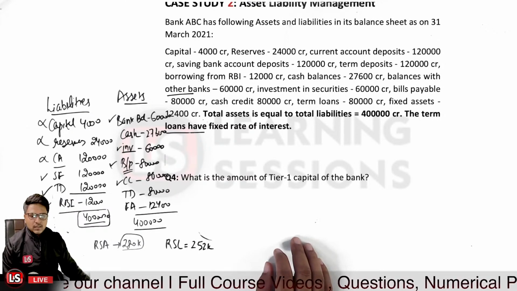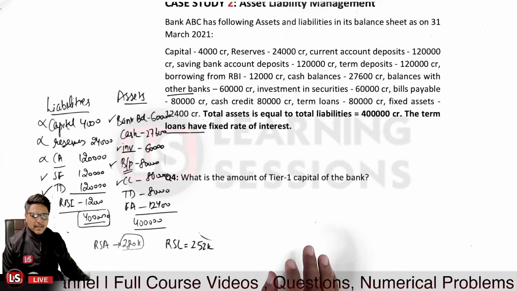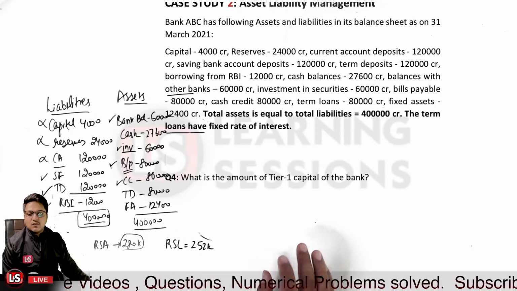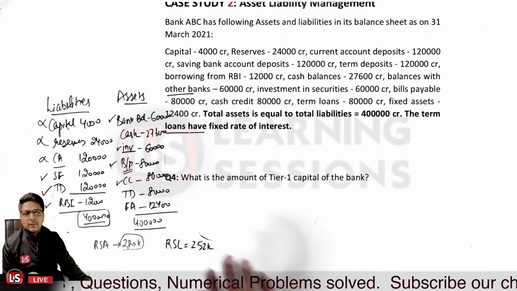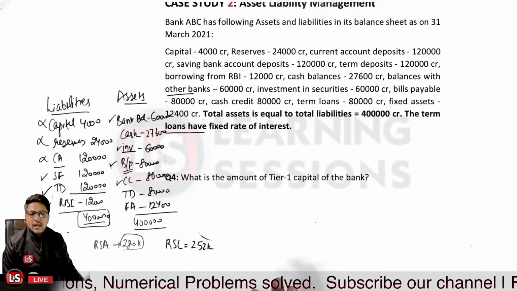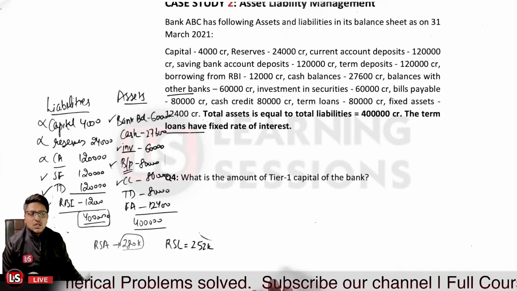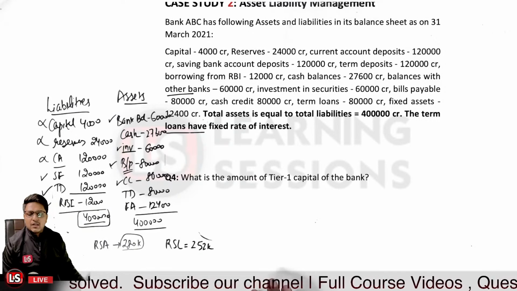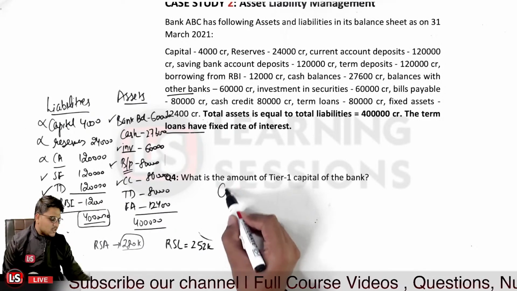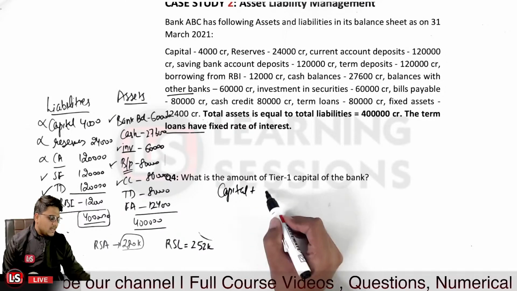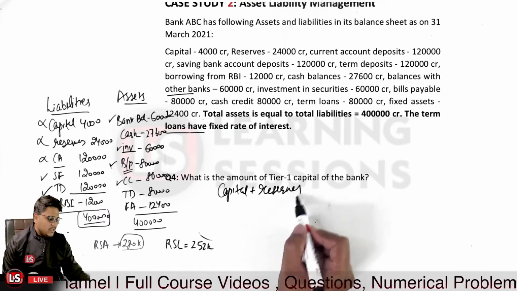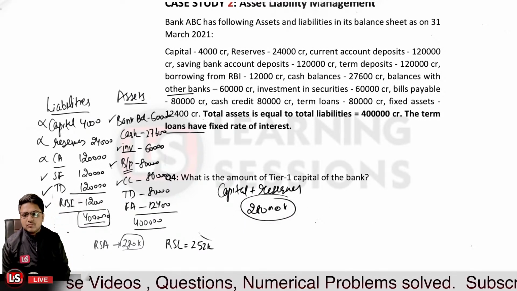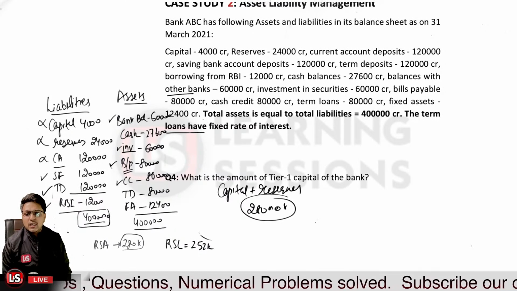So if you remember, the different components of the tier 1 capital comprised the paid up capital and reserves. The capital is worth 4,000 crore over here and reserves are amounting to 24,000 crores. So the tier 1 capital in this particular case is 28,000 crores. It is a sum total of capital and reserves, so it will be 28,000 crores as per the question data given. Is that clear? Okay, so our answer will be 28,000 crores.